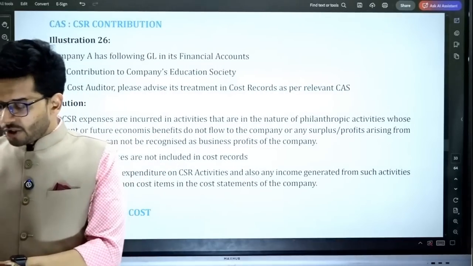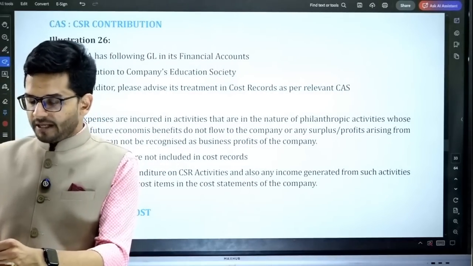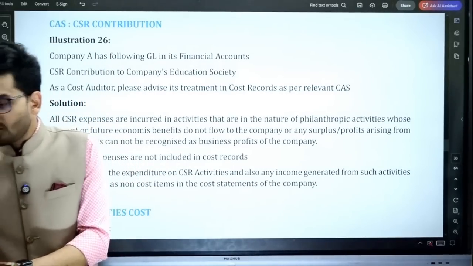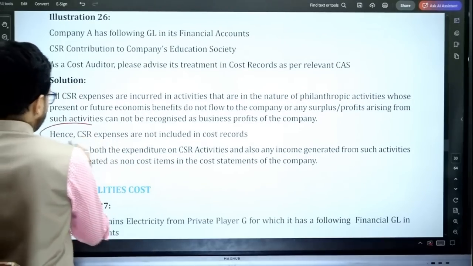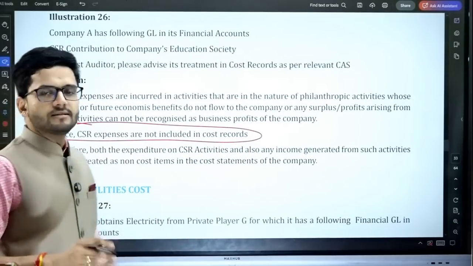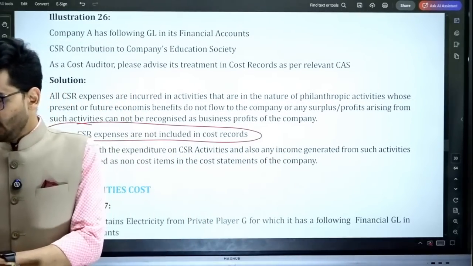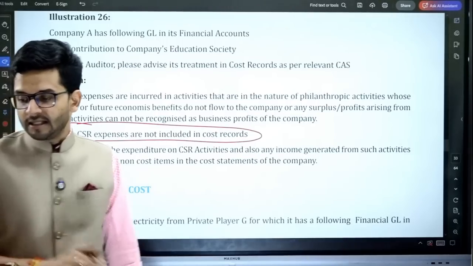Next is CSR contribution, a very, very important aspect from an exam standpoint also. CSR contribution is not to be included in the cost. The crux of the matter is that CSR expenses are not to be included in the cost records. That is the crux of the matter. It is a theoretical question, you can easily go through it and read it.